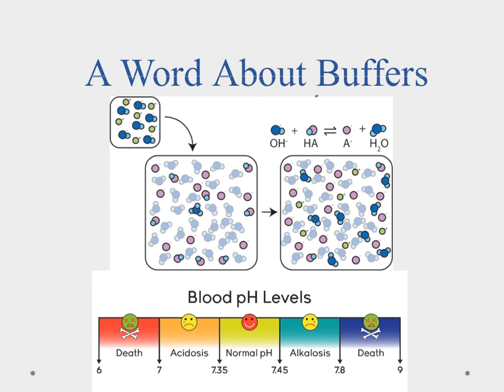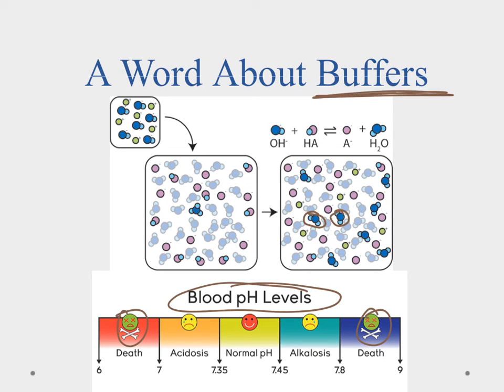Okay, the last topic we're going to talk about today is buffers. What a buffer does is it kind of restores neutrality to a weak acid or a weak base. That's going to be really important in things like blood, where blood wants to be about neutral. So if it gets too acidic, we can die, and if it gets too basic, we can die. And it doesn't have to get very far. What a buffer does is we add it into our solution, and then it'll kind of break apart the acids and the bases, and they'll form a little bit more of these waters, and that just kind of dilutes it down and makes it more neutral. So key thing, we use a lot of buffers when we're talking about biology, and we'll go through those a little bit more in the lesson.